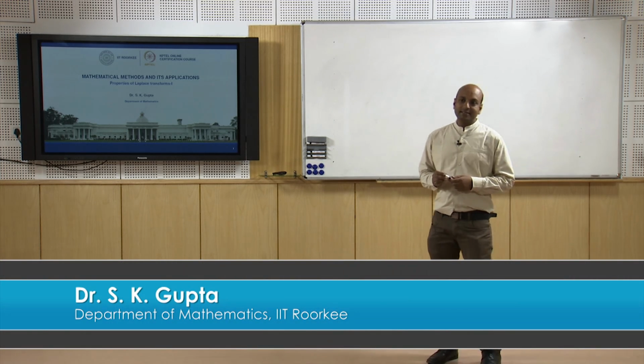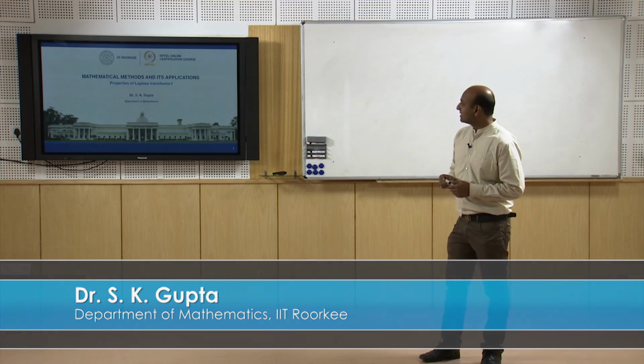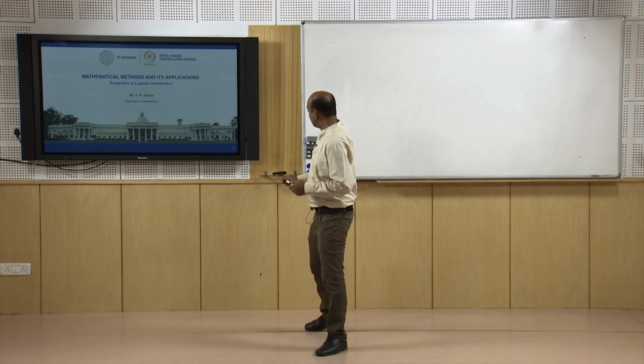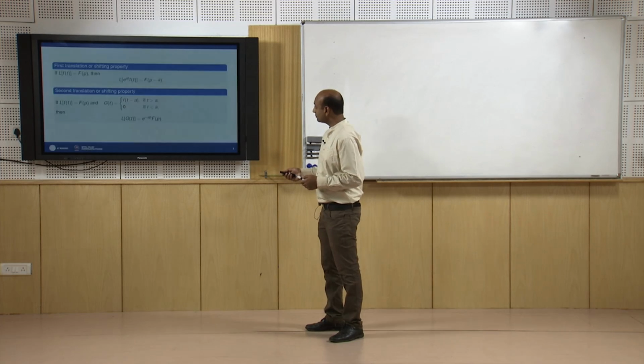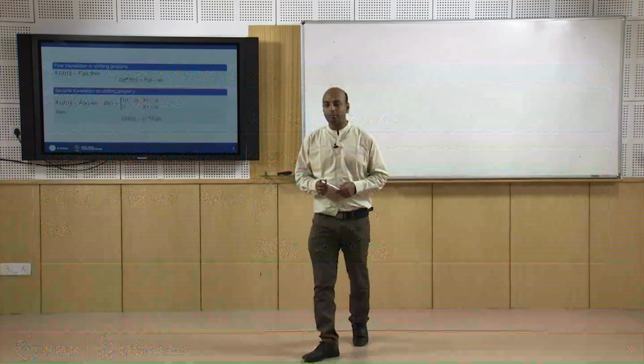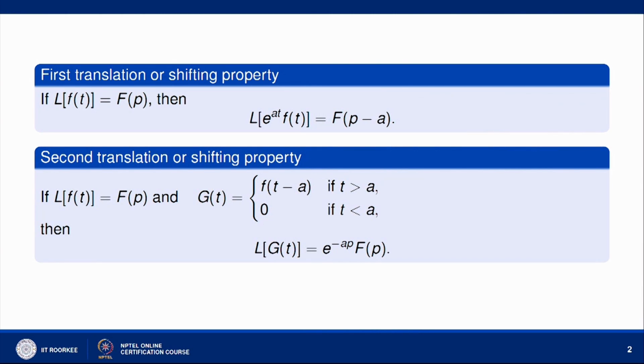Now, in this topic we will see the properties of Laplace transforms. We will start with the first property, which we call the shifting property. The shifting property has a first translation and a second translation.